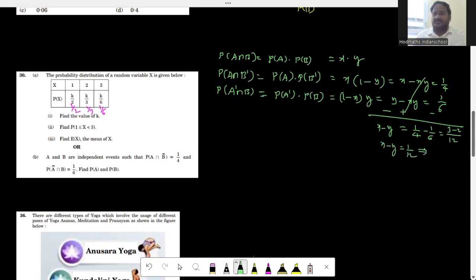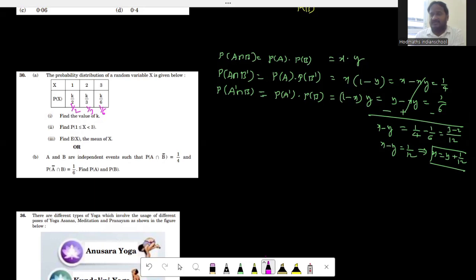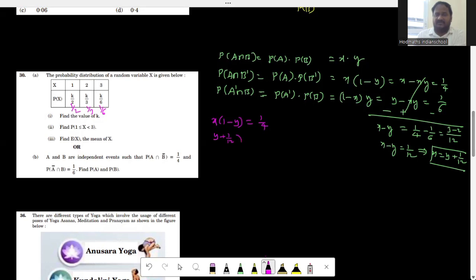When x minus y is equal to 1 by 12, I would say x is equal to 1 by 12 plus y. So x is equal to 1 by 12 plus y. So what do I do with this x is equal to y plus 1 by 12? I can choose one of these two equations and then substitute back in the equation in order to get the value of one variable, right? So let us say x minus xy is equal to 1 by 4, correct? Or y minus xy is equal to 1 by 6. I would take one of these two equations. For example, I can take x into 1 minus y is equal to 1 by 4. So x value is y plus 1 by 12. So y plus 1 by 12 into 1 minus y is equal to 1 by 4.